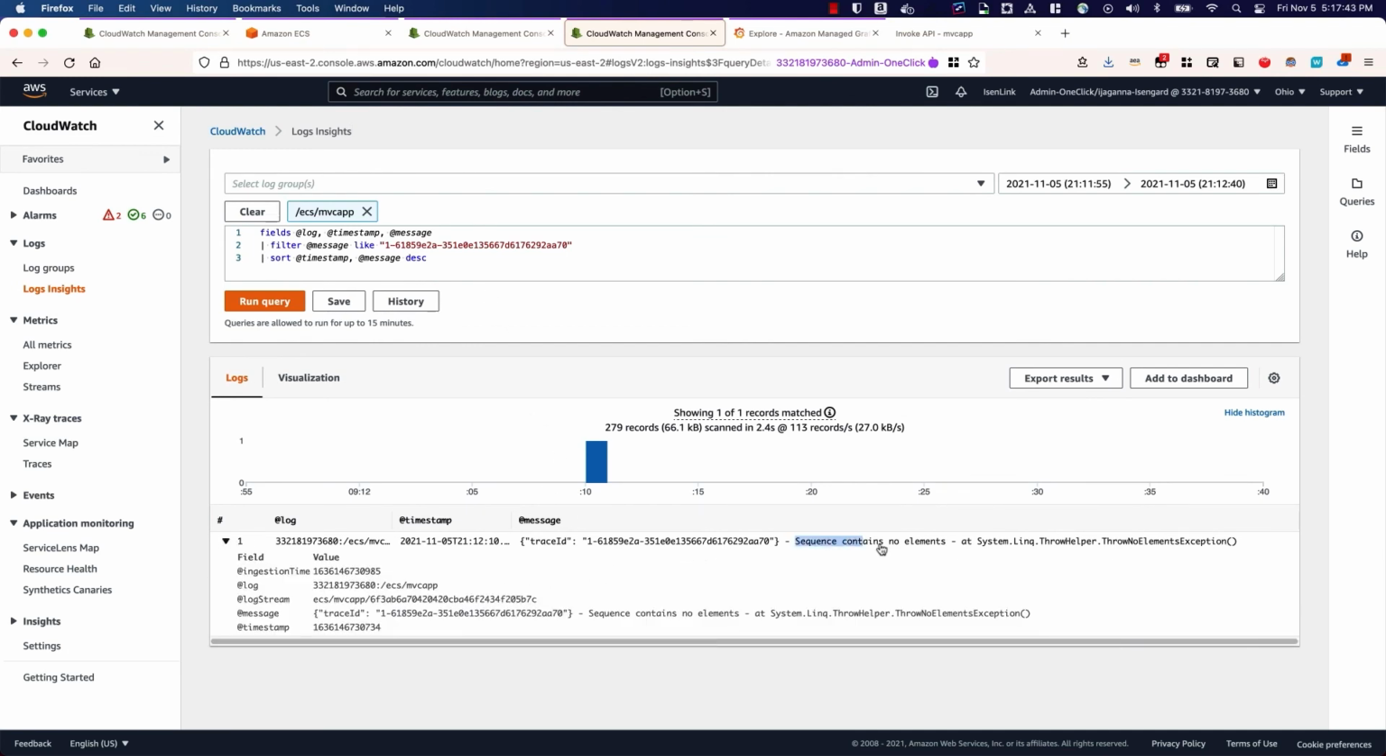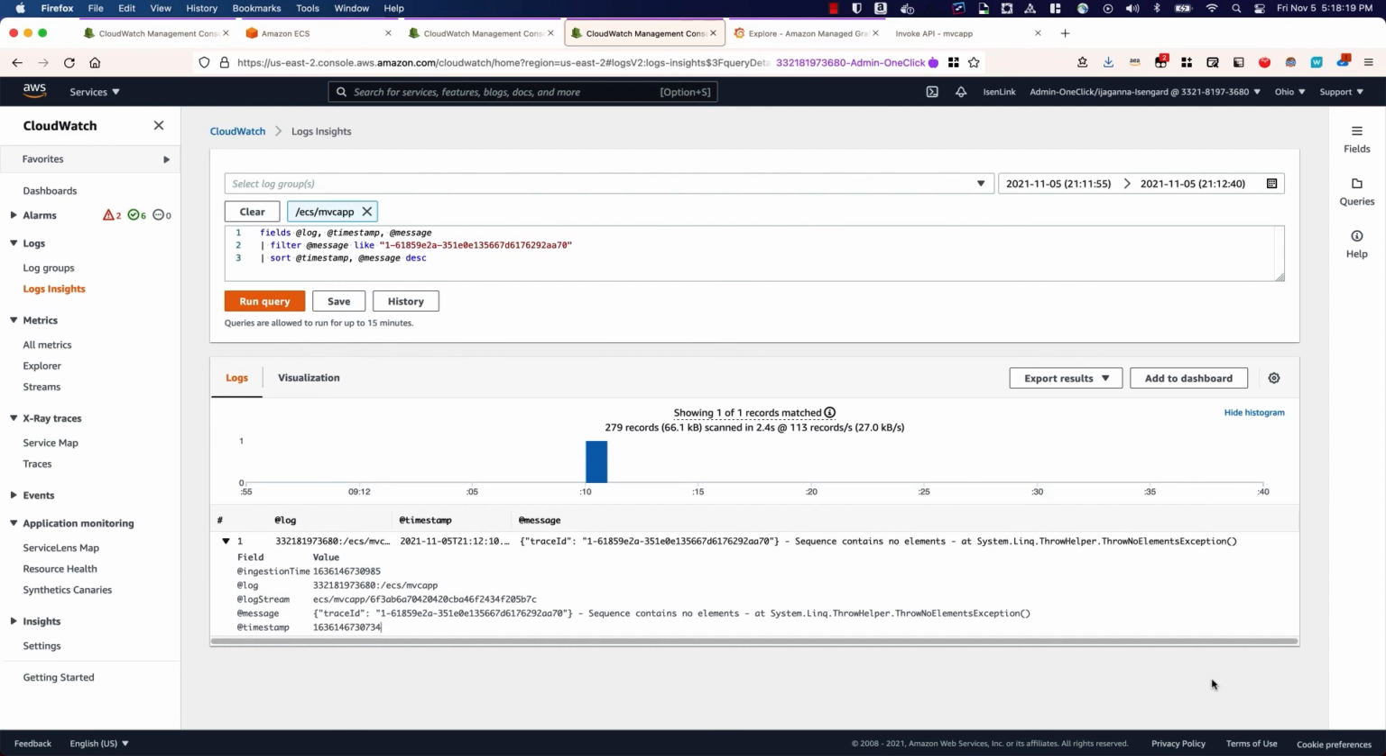It says the sequence contains no elements, and it is caused because we're trying to make a LINQ query on a list that did not have any elements at all. So that's the source of the error. Okay, so that's a really quick demonstration of what you can do with the OpenTelemetry collector, the SDK, and traces, logs, and different types of metric collection mechanisms.